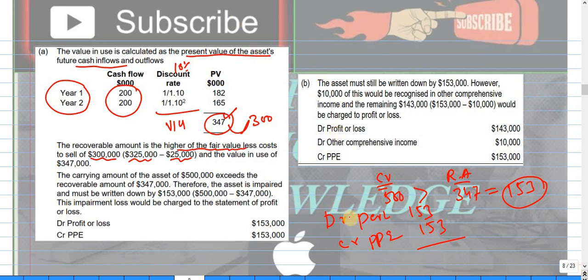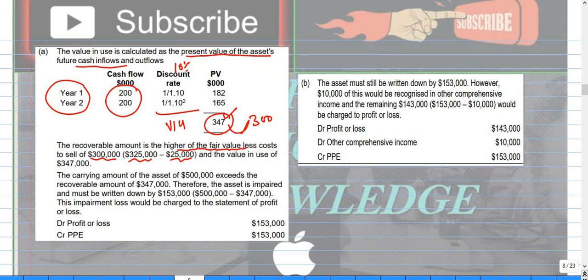First, let's say we have 10,000. So it's very simple. The asset will be written down by that amount, that is 153. So it means that credit PPE will be 153. Fine. But first, debit will be revaluation reserve by 10,000, which is already the balance.